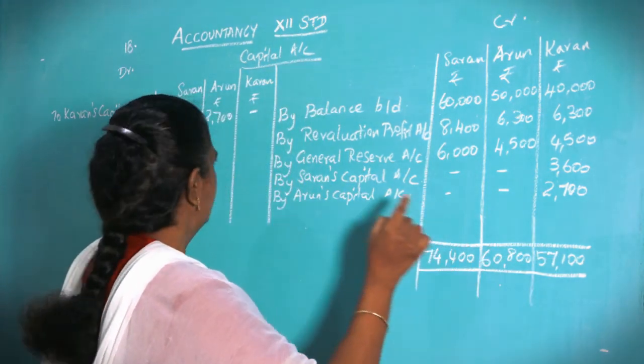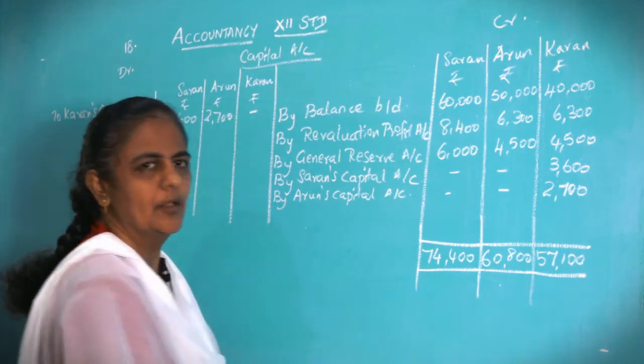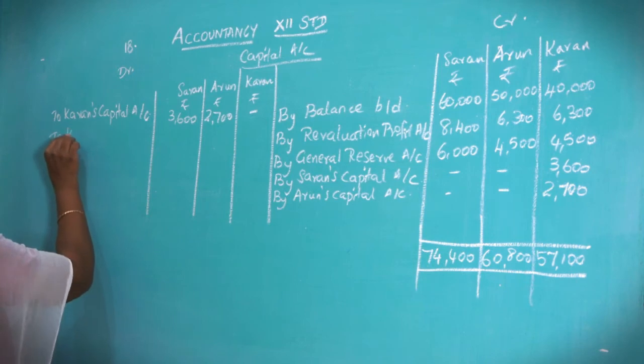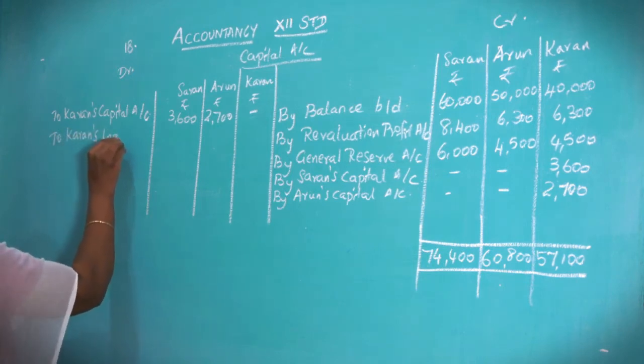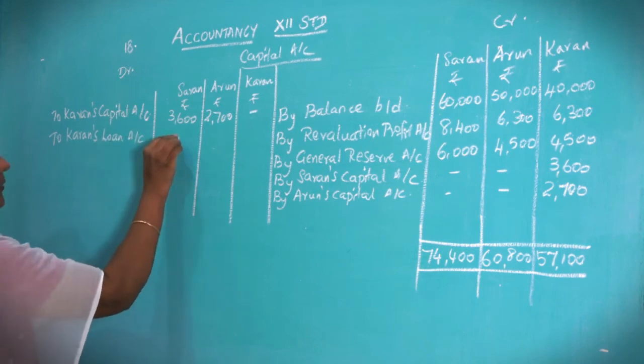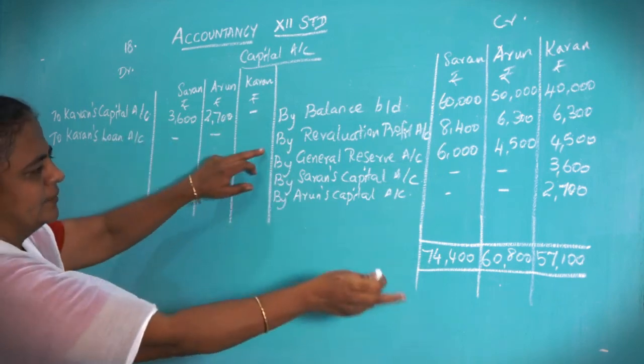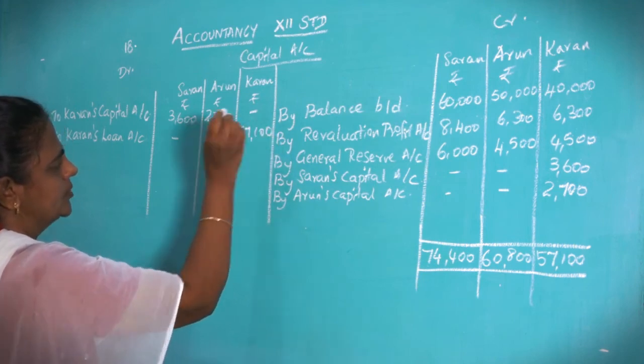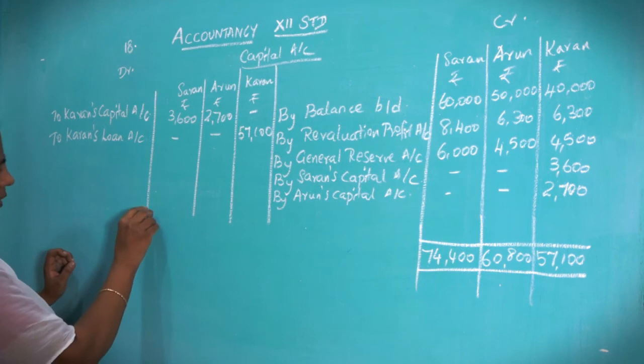Okay. Now Karan is retiring. You have to transfer the balance of Karan to his loan account. So write to Karan's loan account. So here nothing is there. So 57,100 will be transferred to his loan account. Okay, put the total.